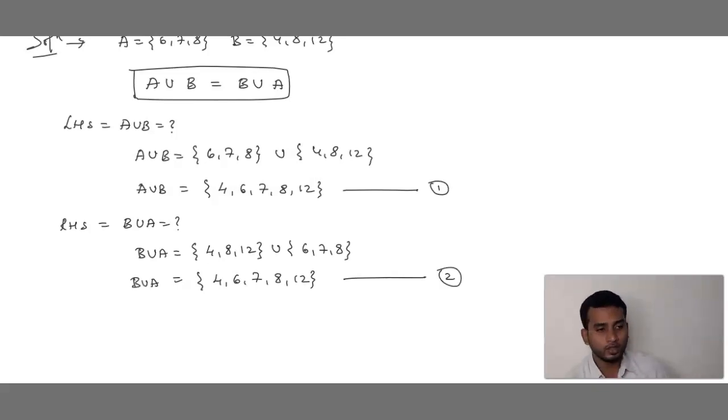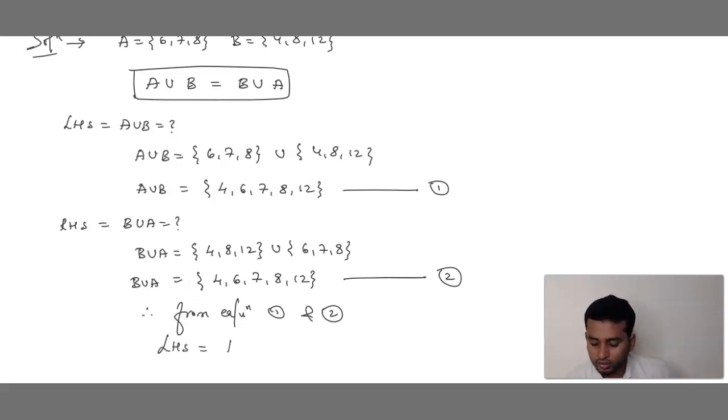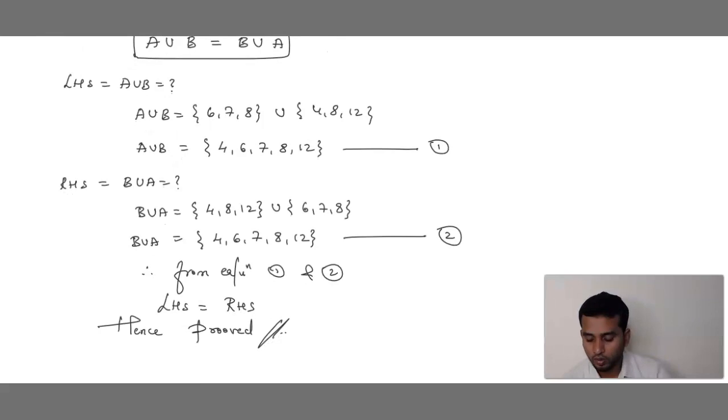Can you compare both LHS and RHS, equation 1 and equation 2? 4, 6, 7, 8, 12 and 4, 6, 7, 8, 12. Both are same, yes or no? Both are same. So therefore, from equation 1 and 2, LHS is equals to RHS. Hence proved. What we have proved?